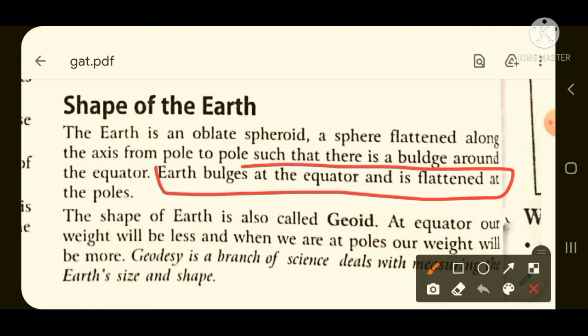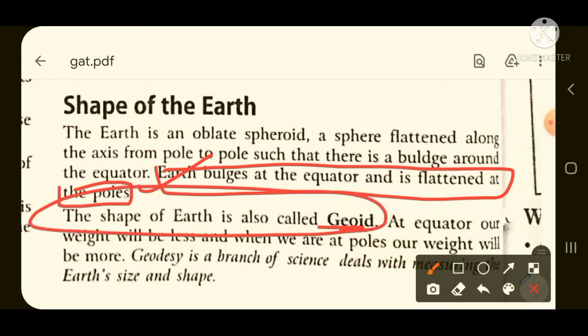This point is very much important. Earth is bulged at the equator and flattened at the pole, because from this there are chances that a question can come. The shape of the earth is called geoid. This is again important. If they ask you what is the shape of the earth, there may be options like circular, geoid. In that you need to remember that the shape of the earth is geoid.